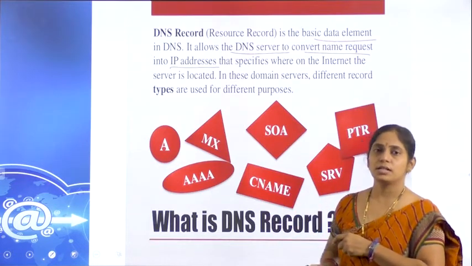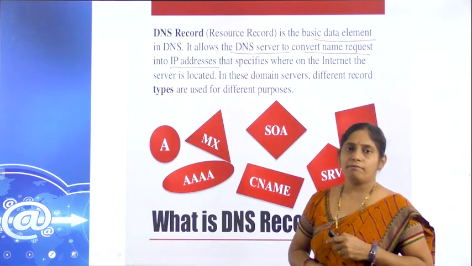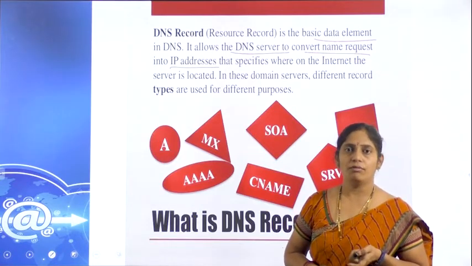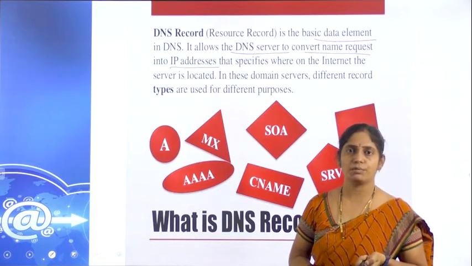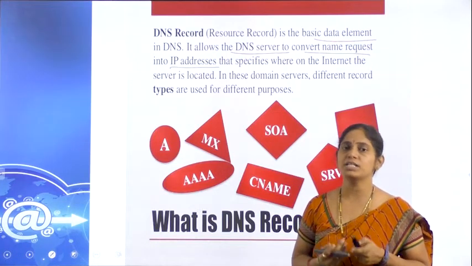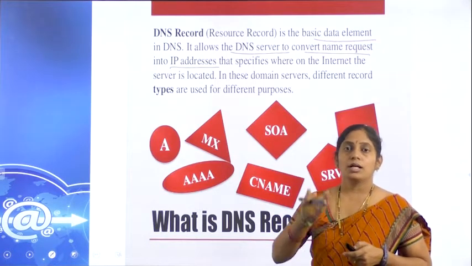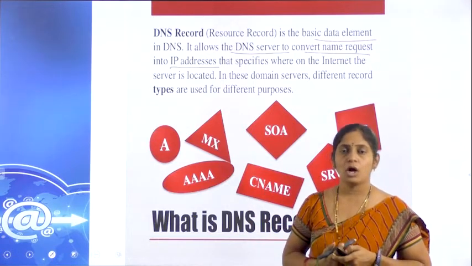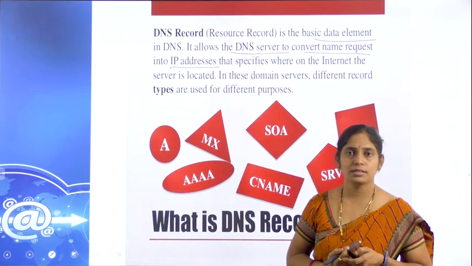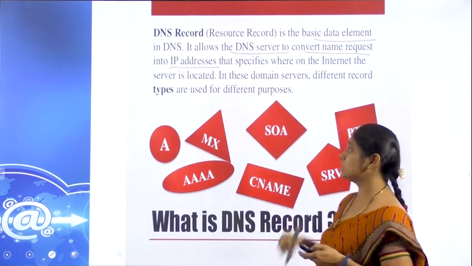Just as we discussed, the client will give the name, google.com, gmail.com, yahoo.com, likewise we give. That will be converted into an IP address. Who converts it? On what basis does it convert? That will be taken care of by these resource records.